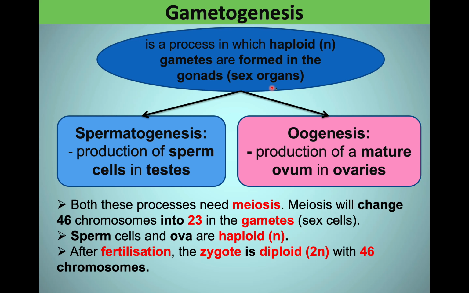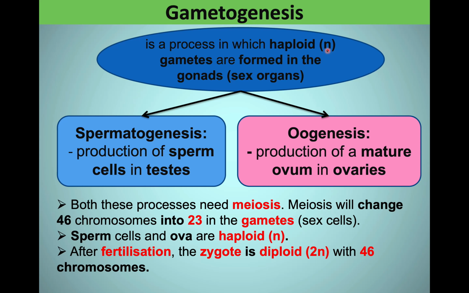Gonads are sex organs. What is the male gonad known as? Very good, the testes. And what is the female gonad known as? Yes, the ovaries. Now, these gametes that are formed during gametogenesis, children, are all haploid, meaning they are carrying only half the number of chromosomes in them.